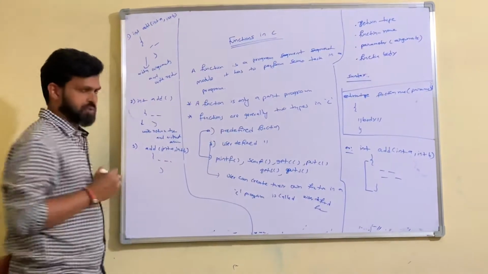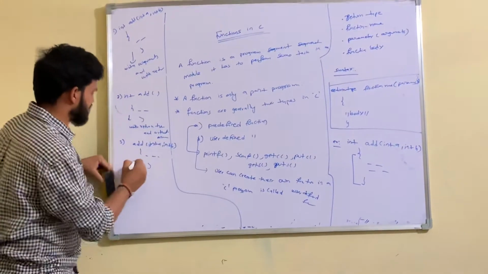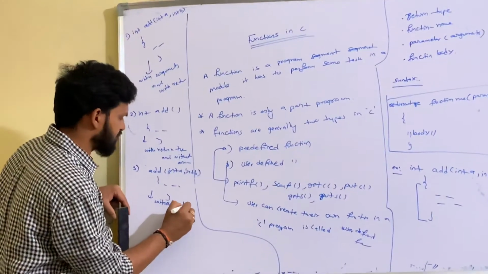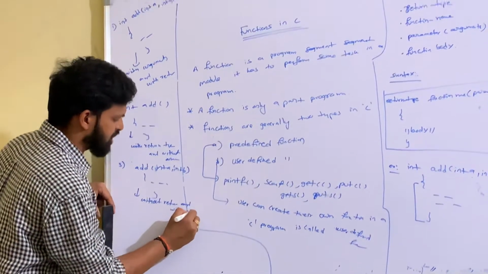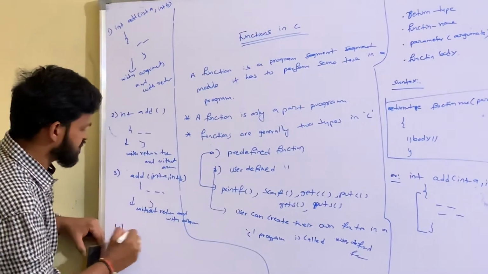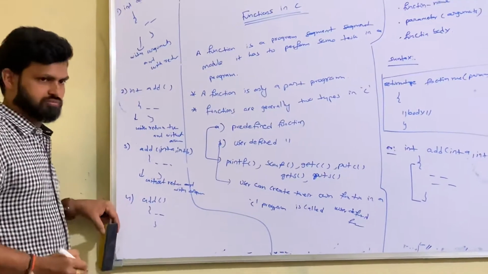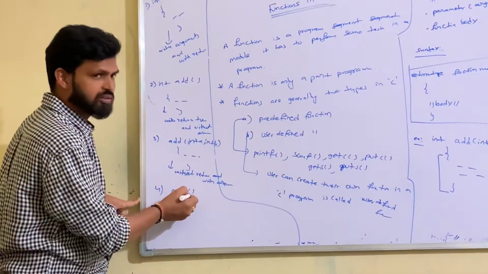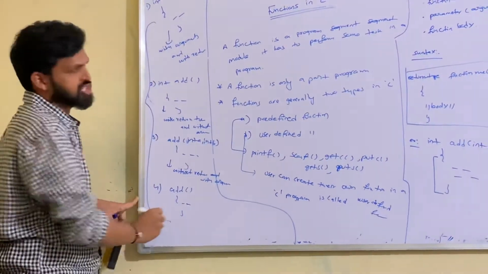Third, add(int a, int b), braces open and close. Okay. Int a, int b, then the body of this function. In this function, there is no return type, without return type and with arguments. Arguments in the sense parameters. Fourth function: add(), braces open and close. The function doesn't have a return type and doesn't have a parameter. These 4 ways you can define the function in C.